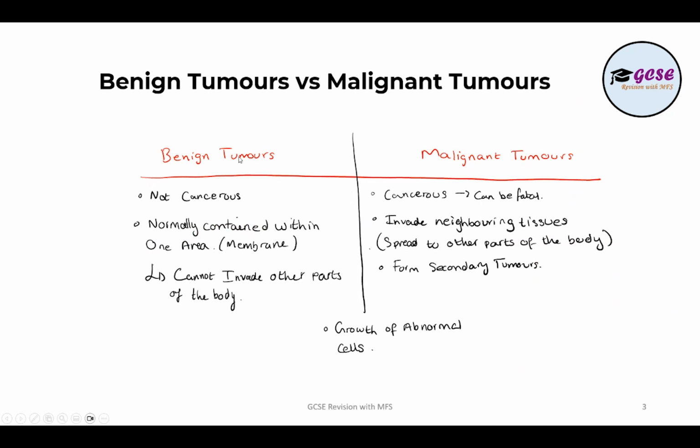So we know that cancer is the growth of abnormal cells resulting from uncontrolled cell division. If you wanted a definition of cancer, again, it could come up in an exam.